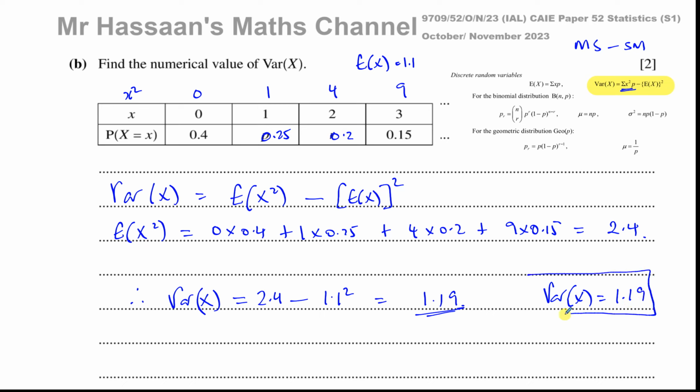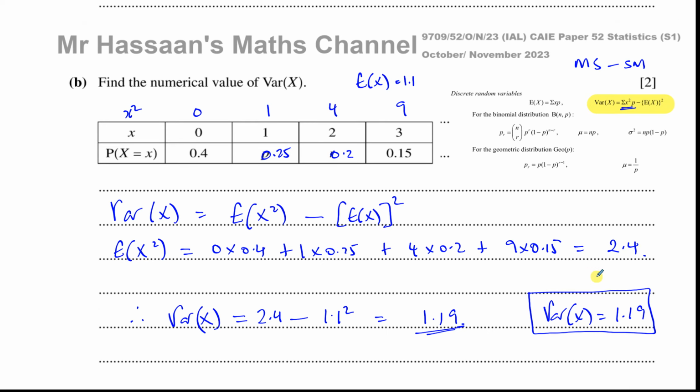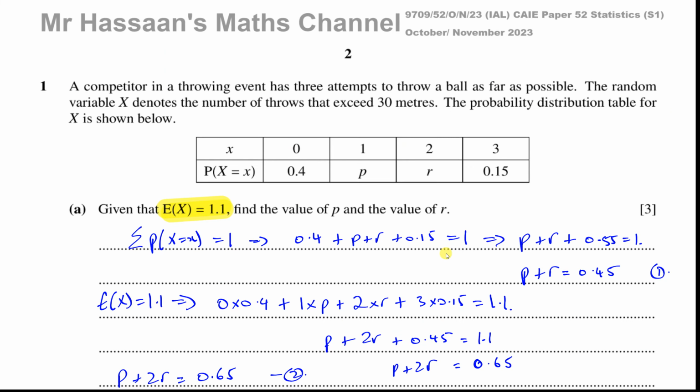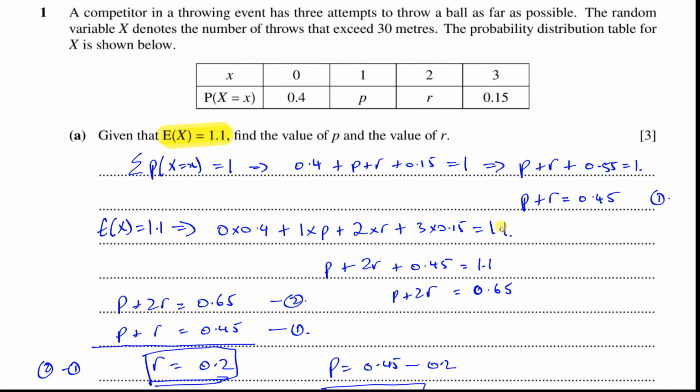So there we have the answer for part B. If the question said find the value of the standard deviation, that would be the square root of this. The variance is the square of the standard deviation. Here they say find the numerical value of variance of x, and we've done so. So there's the answer to part B, and that concludes question number 1 from this paper from October/November 2023.